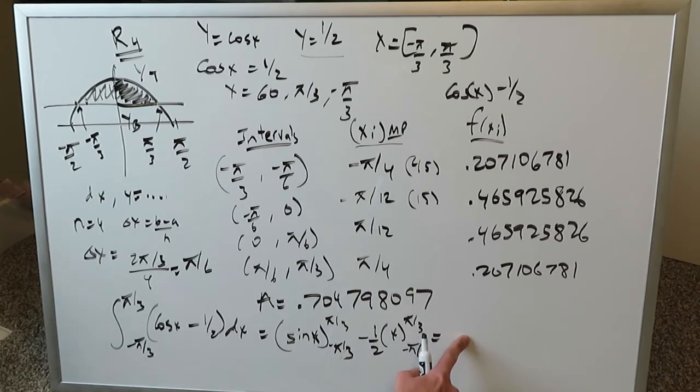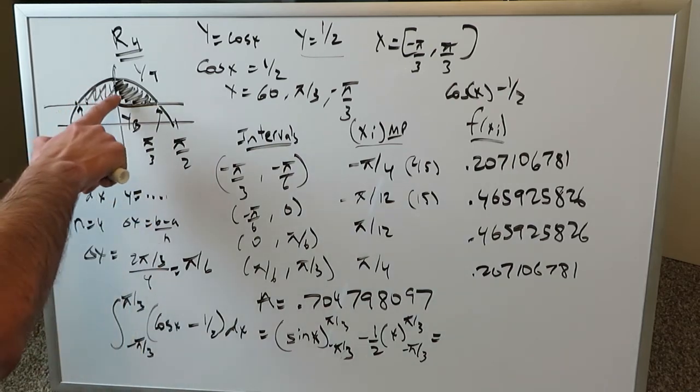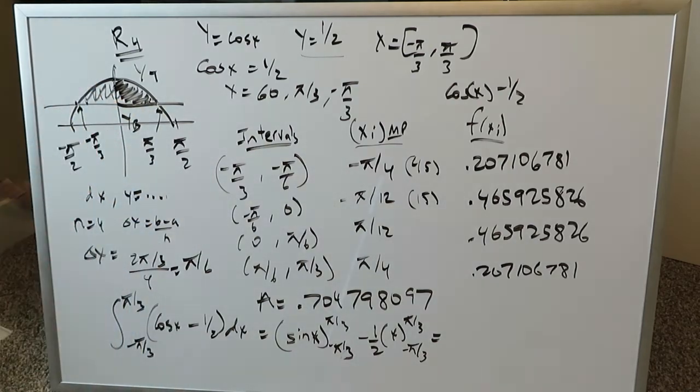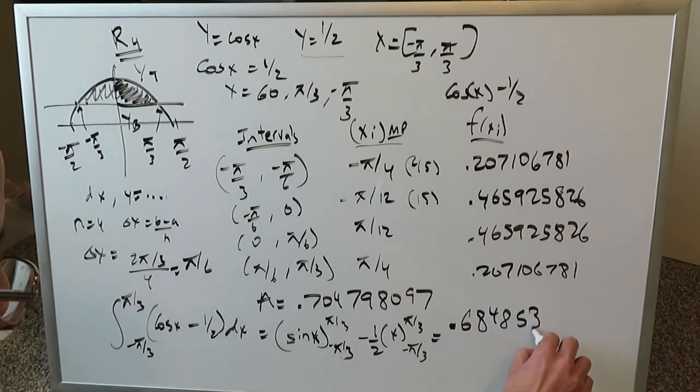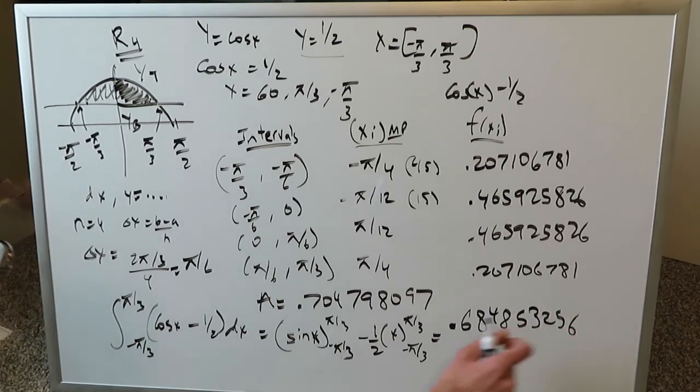This will represent an accurate area of this region. When I do this numerical computation, I get this as the area calculated through the direct integration procedure, 0.6848532556.